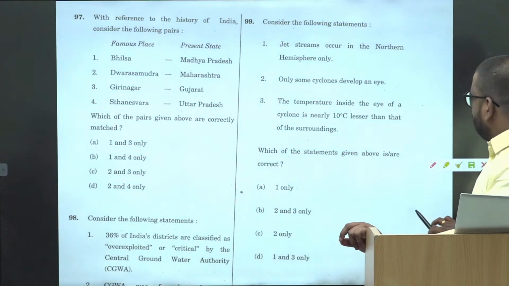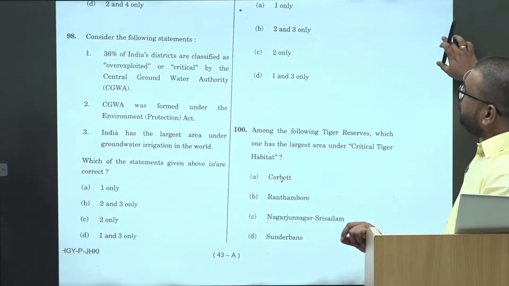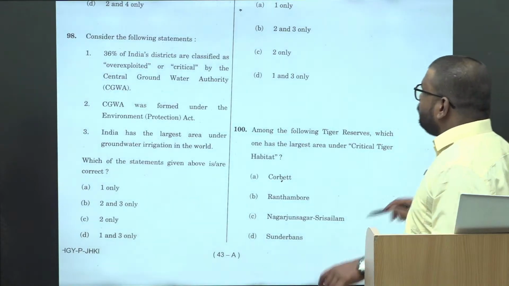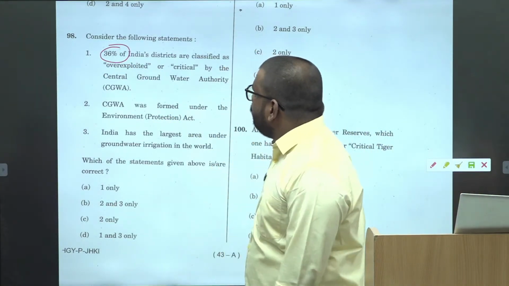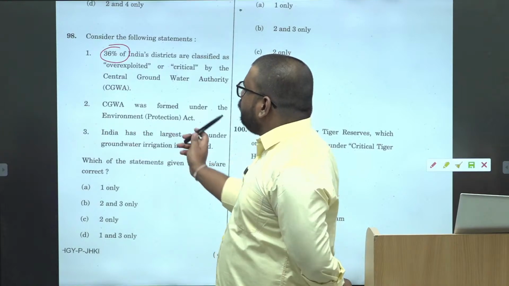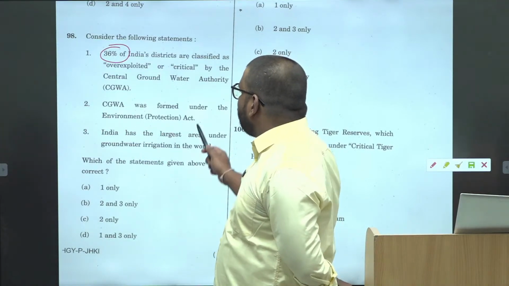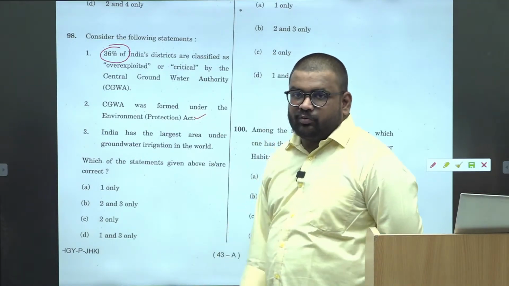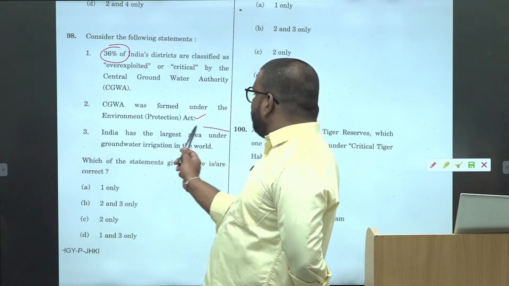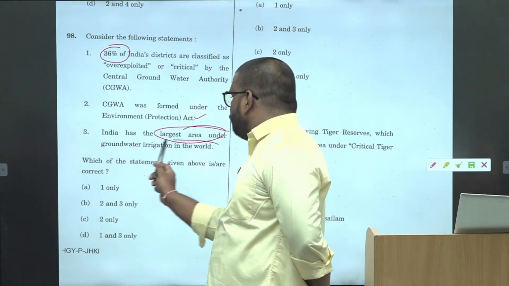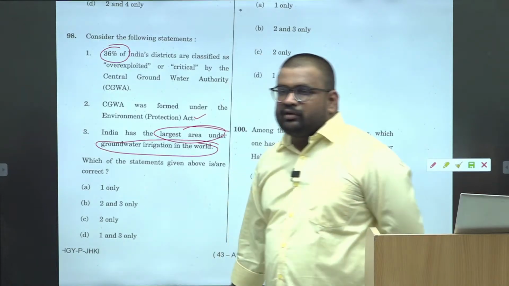Then here, 36% of India's districts are classified as overexploited. Data. Then the Central Groundwater Authority is established under the Environmental Protection Act. This is from your static, you should know this. And India has the largest area under groundwater irrigation in the world. This is also correct.